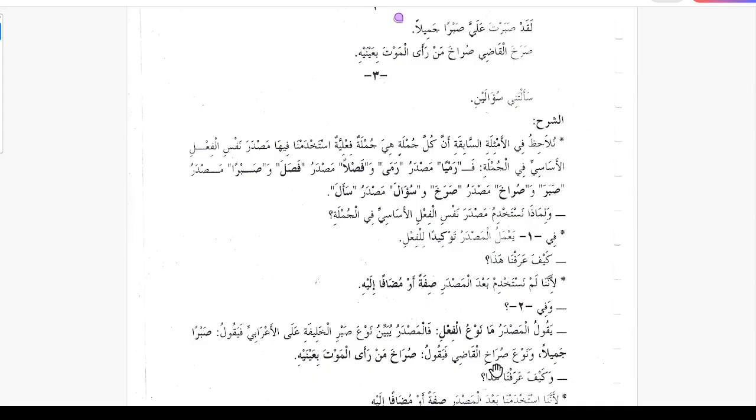But now surakhil qadi, this second sentence, tells the kind of the screaming of the judge. Which is the kind of surakha man ra'al mauta bi ainihi, the scream of someone who saw his death with his own eyes. Wa kaifa arafna haza, how do we know this? Because we used after the masdar a sifa or a mudaf ilayh.